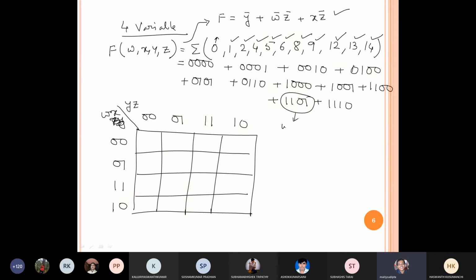So the first two variables are WX, because you follow the convention WX, then the last two YZ, and I have given all those things. So 0 0 0 0. Just wait one minute. Okay, here, so it is over. Now 0 0 0 1, this one. Then 0 0 1 0, this one. So in this way you fill.